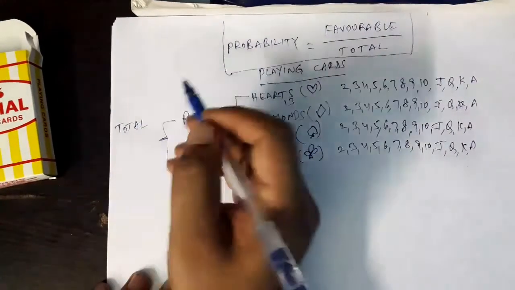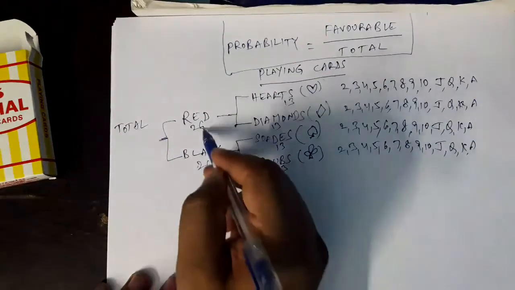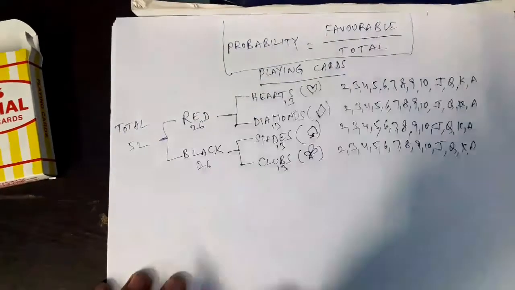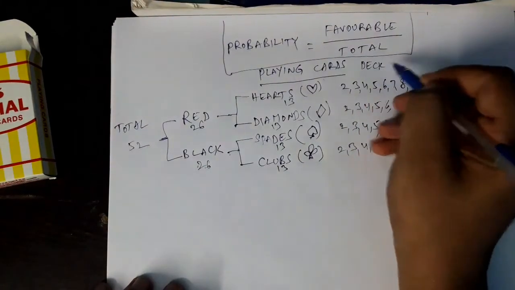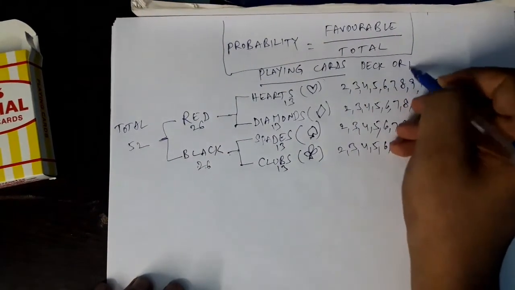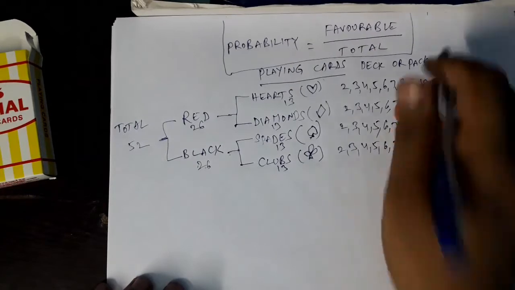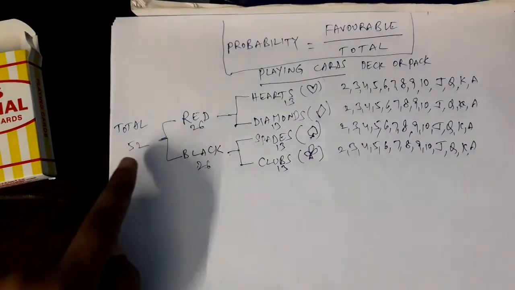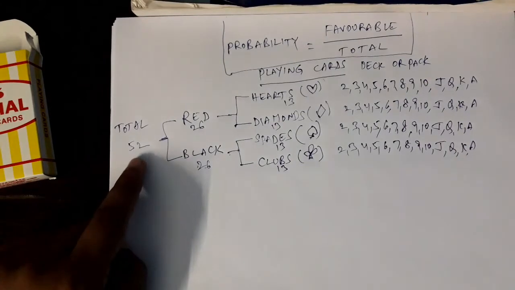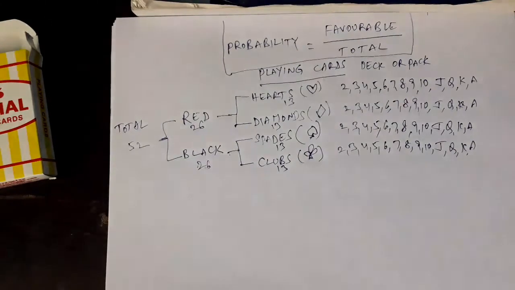Total is 26 plus 26, 52. That is a deck of cards. That is called one deck or pack of cards. A deck of cards or pack of cards contains how many cards? 52 total. 52 cards.